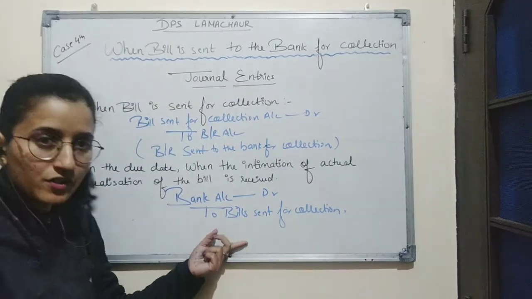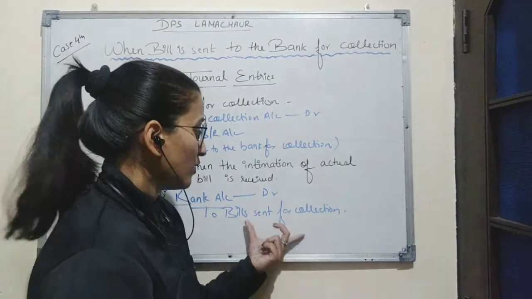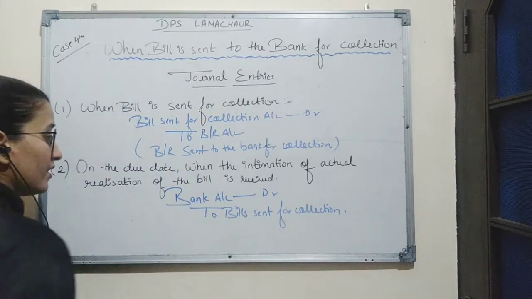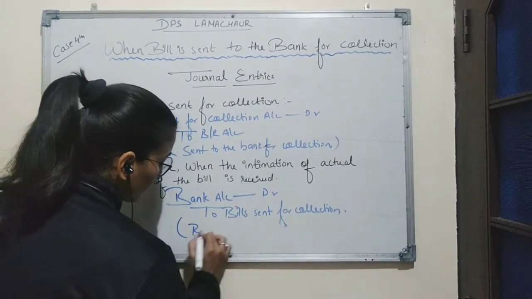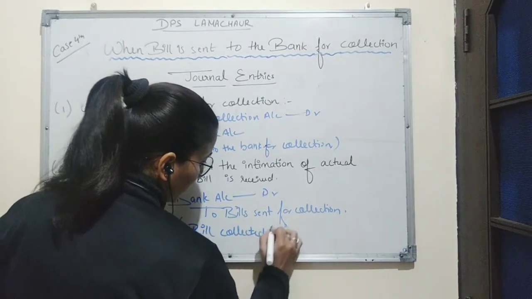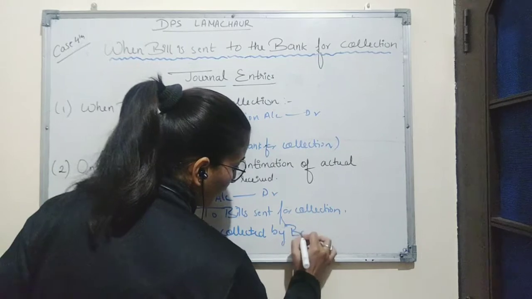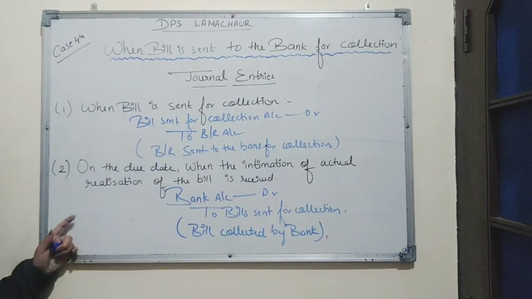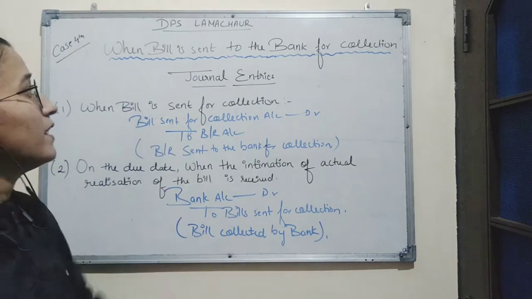As Bill Sent for Collection account is a personal account, it will be credited when the actual amount of bill is received. Narration will be: bill collected by bank.